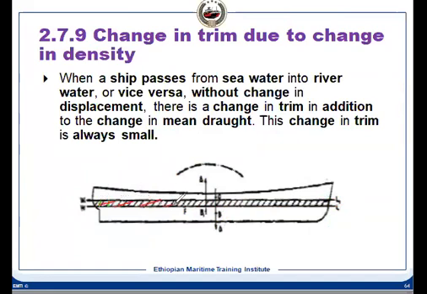There will be a change in draft. There is no doubt about it. And this portion is the change in volume. This volume will change. If we see this part only, this is our water plane area, and this is another water plane area.